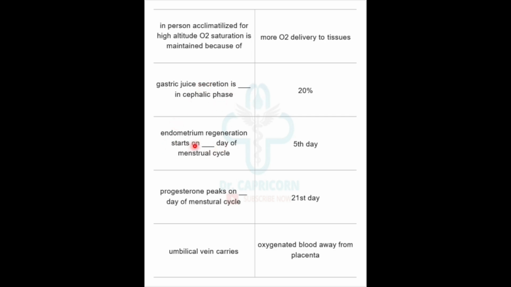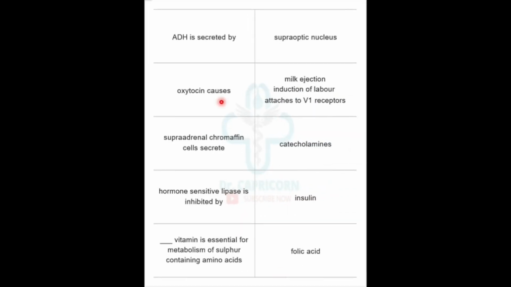Endometrium regeneration starts on dash day of menstrual cycle. It usually starts on 5th day of menstrual cycle. Progesterone peaks on dash day of menstrual cycle, 21st day of menstrual cycle. Umbilical vein carries oxygenated blood towards the fetus from the placenta. ADH is secreted by supraoptic nucleus of hypothalamus. Oxytocin causes milk ejection, therefore known as milk ejecting hormone, and induction of labor.